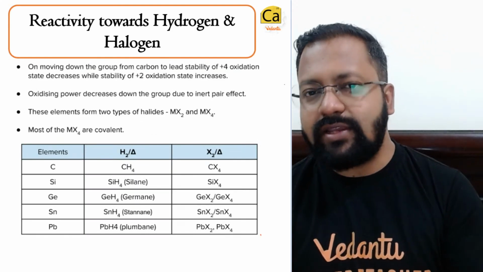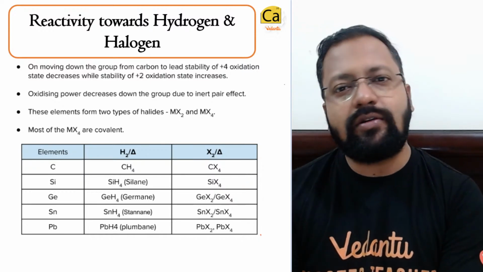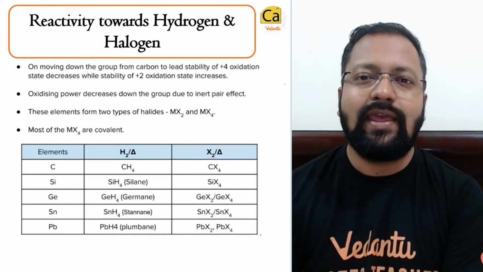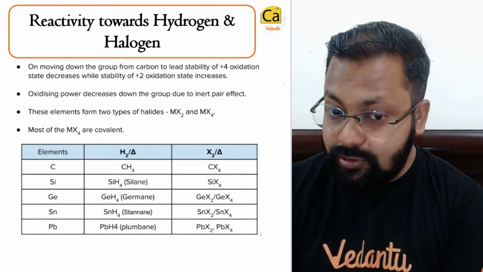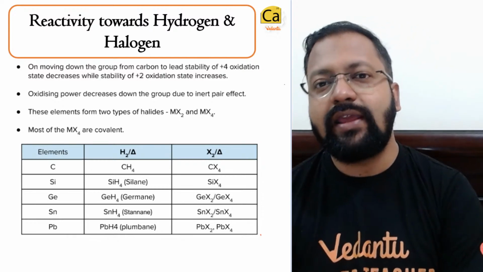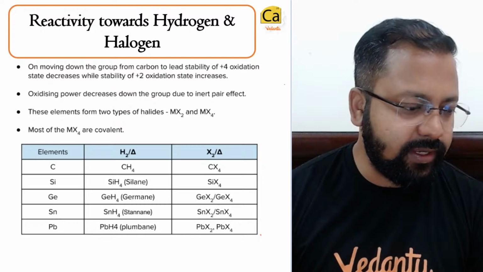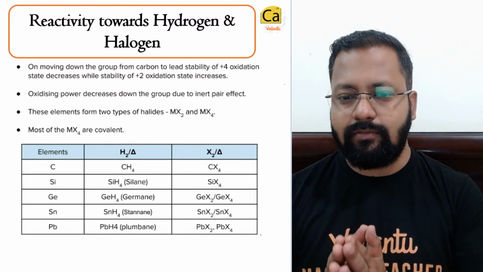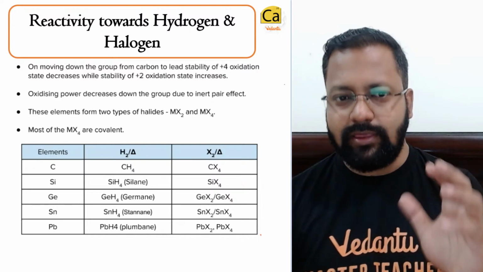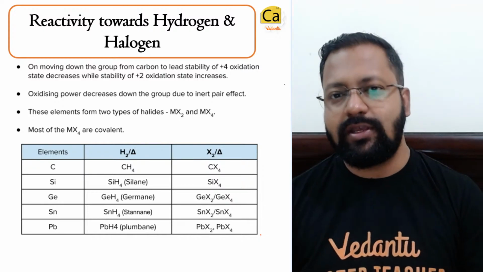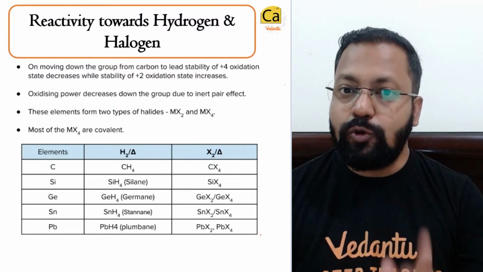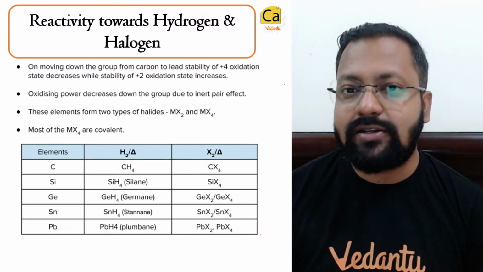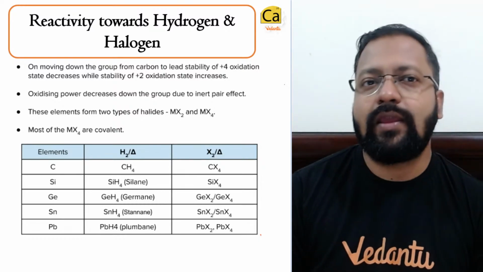We had discussed in the last class that carbon reacts with halogens to form halides. Also other elements react, but दो तरह के halides आपको मिलते हैं. This class of compounds, the halides, come in two categories. एक होते हैं dihalides and the other one is tetrahalides.